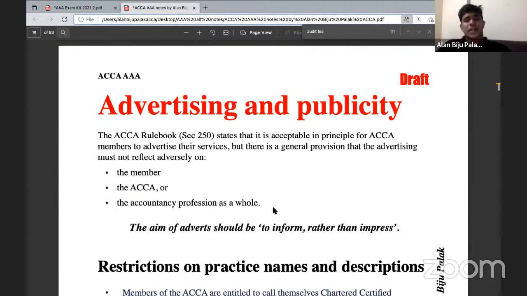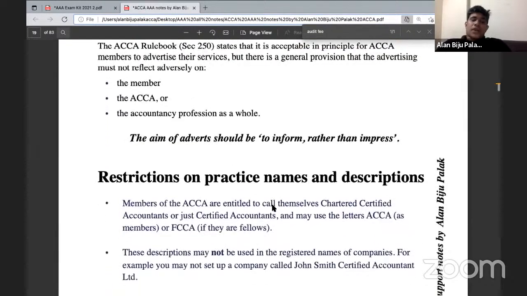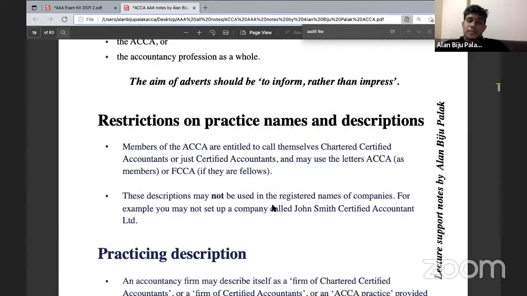And we have also learned that the aim of our advertisement must be to inform others about the services and not to impress others. Then we have also learned some restrictions in using the practice name. We learned that an ACCA member can call himself an Association of Chartered Certified Accountants member, or ACCA, or Chartered Certified Accountant, or Certified Accountant.